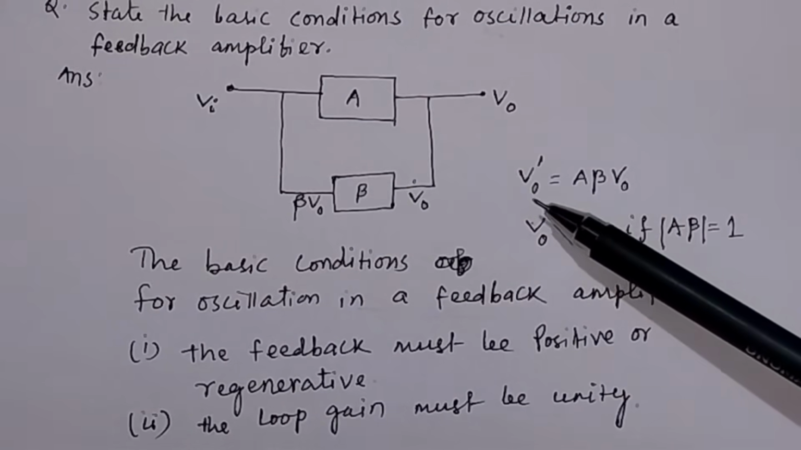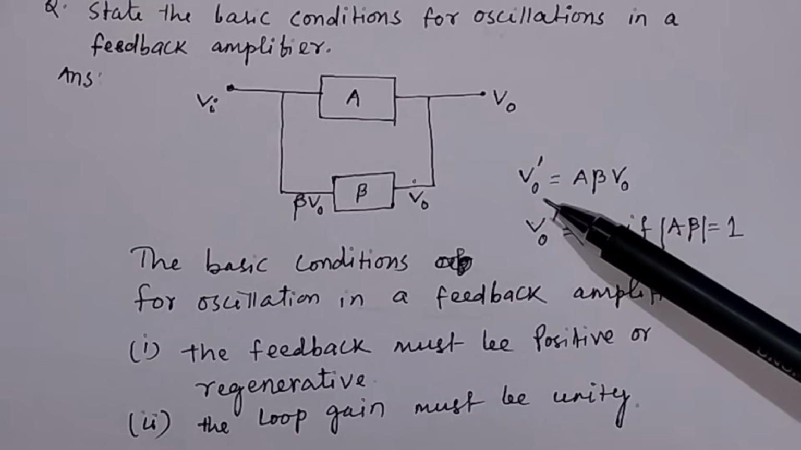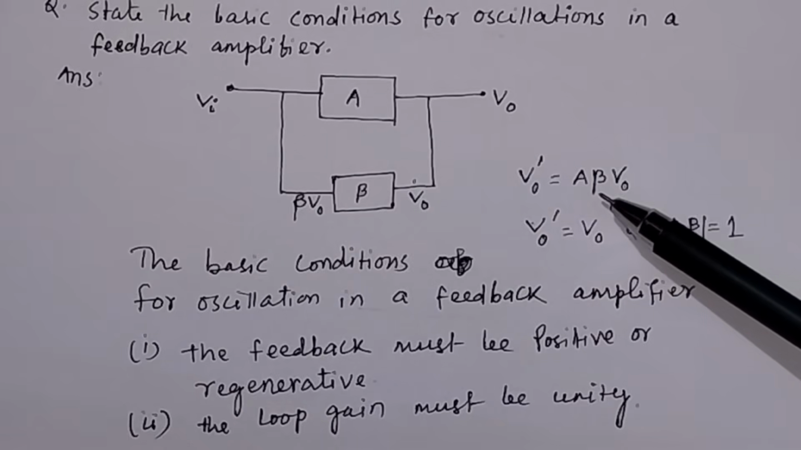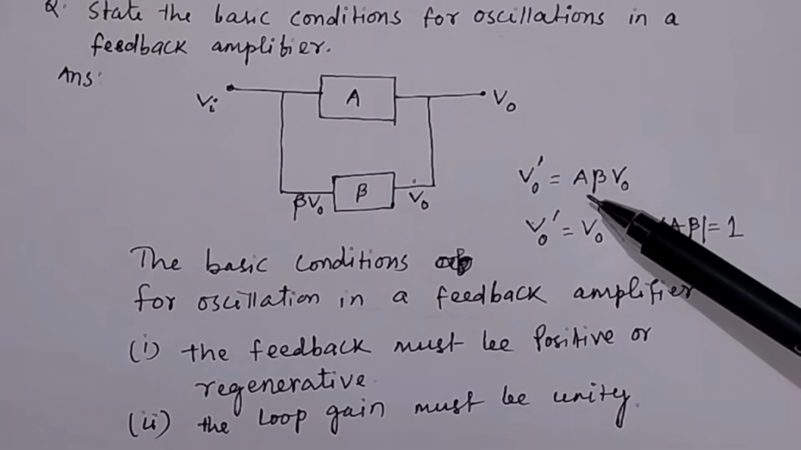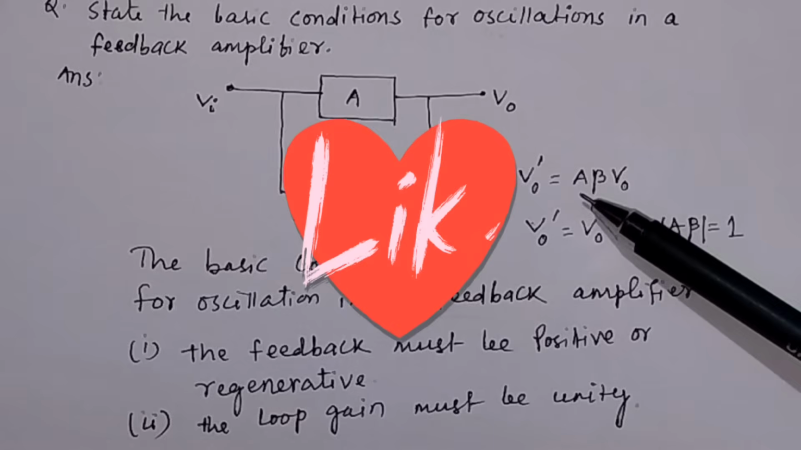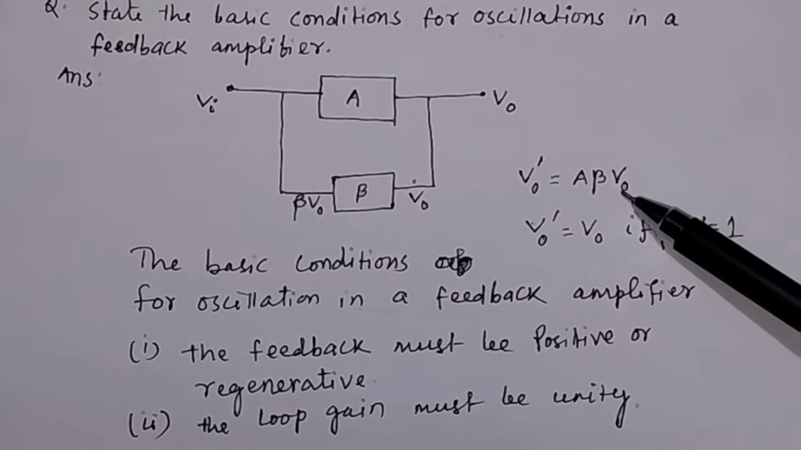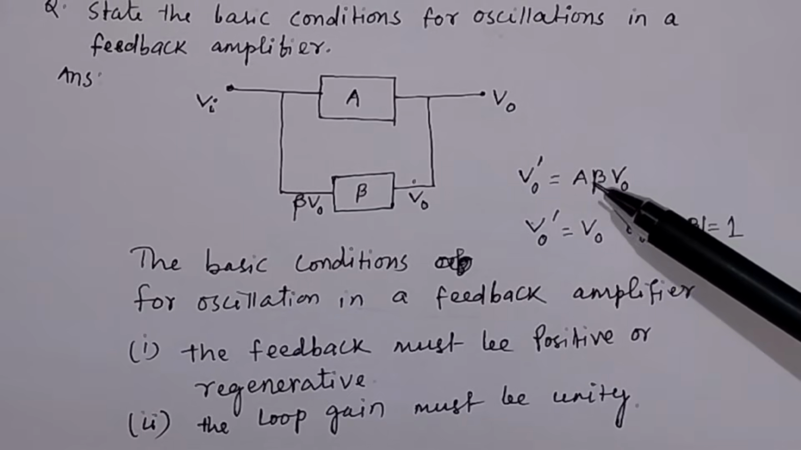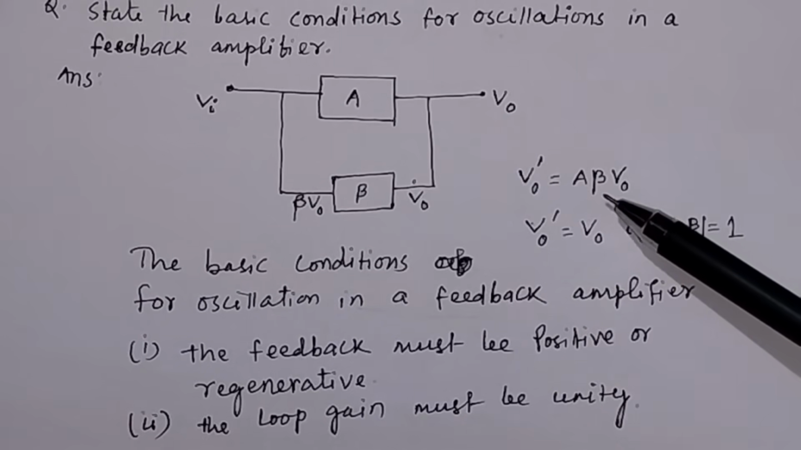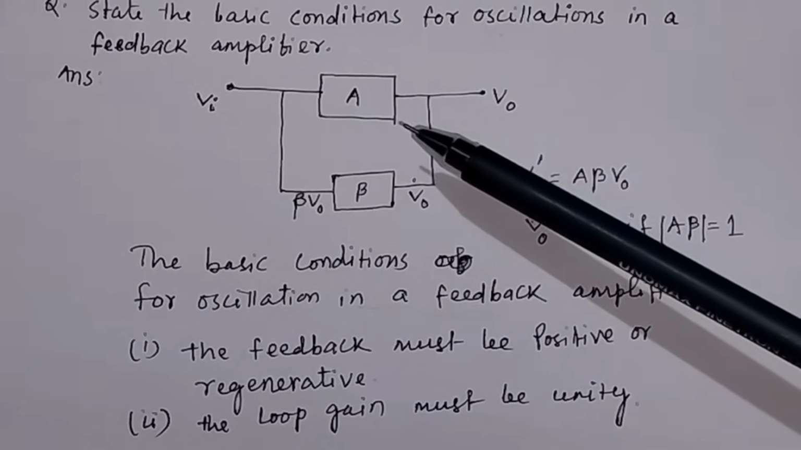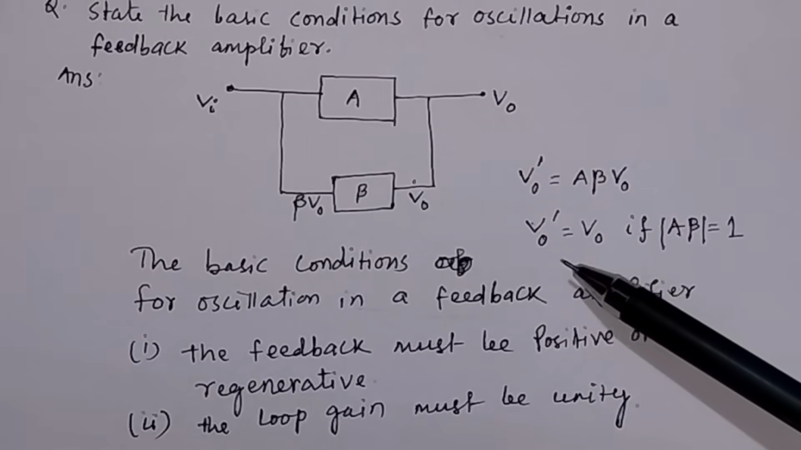The output will be equal to gain times the input, and what will the gain be here? Here the gain will be equal to A beta, and this is called the loop gain. Loop gain times how much? The input. Okay, loop gain times the input is the output. This is called the output after feedback.